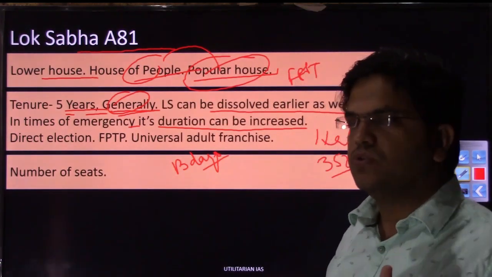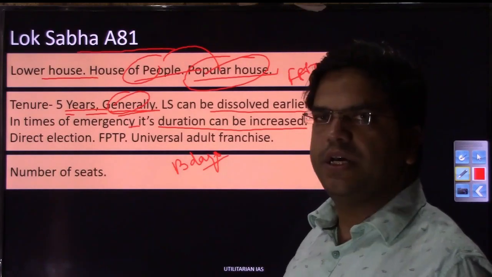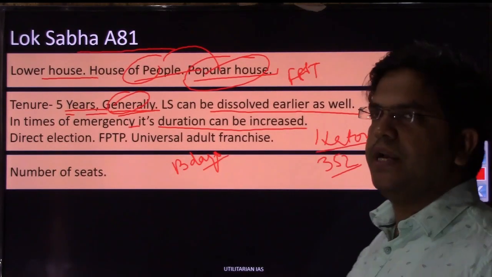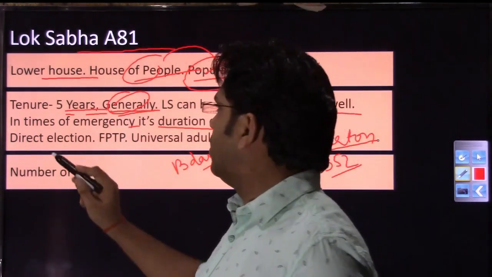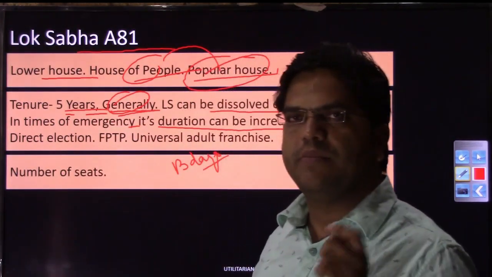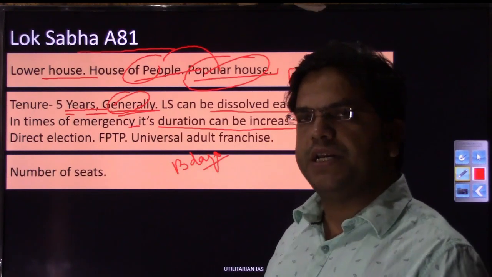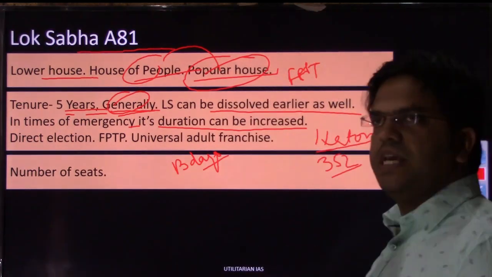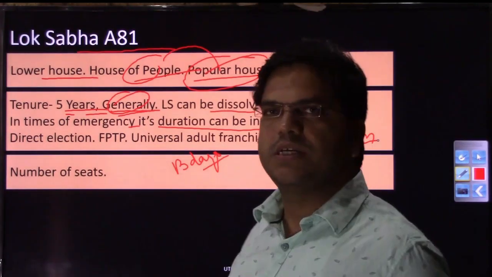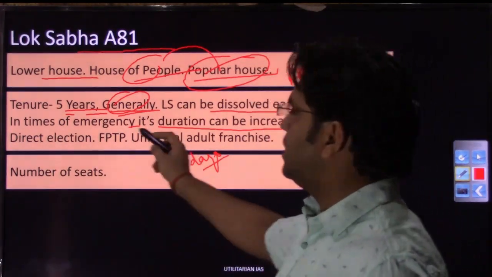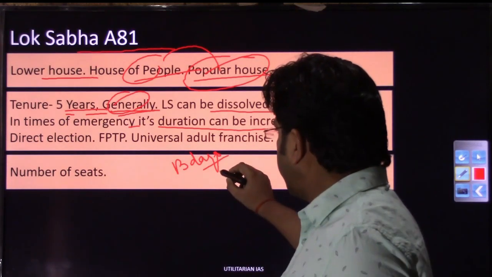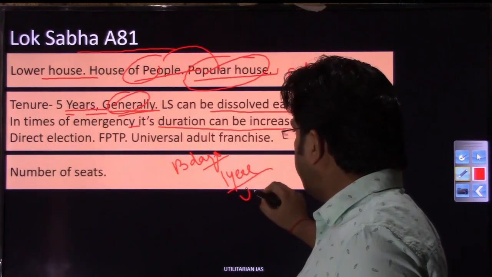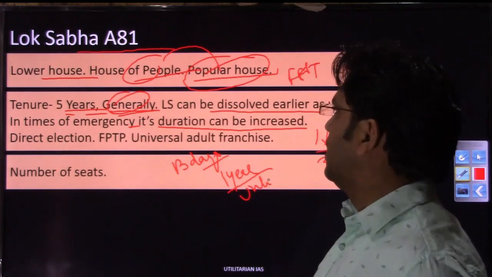If you have seen the emergency videos, you can recall this provision: if a national emergency has been imposed on the whole country, the tenure of Lok Sabha can be increased by 1 year at a time, as long as Parliament keeps approving such a resolution.